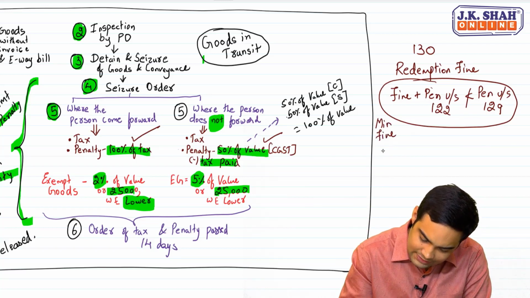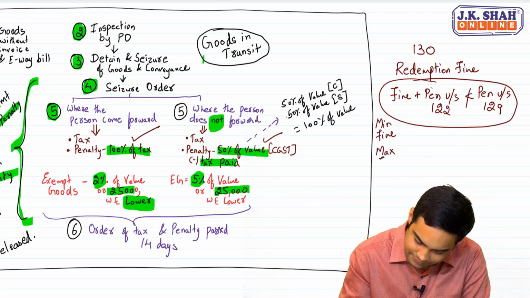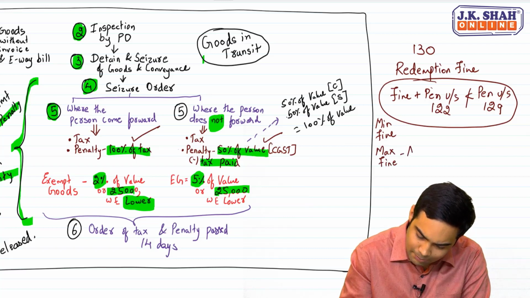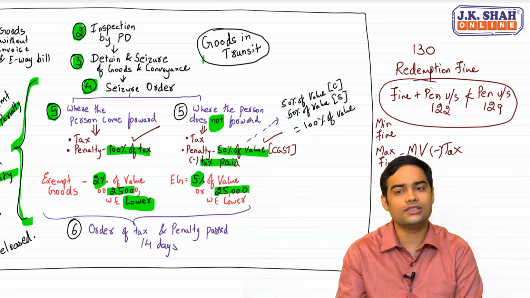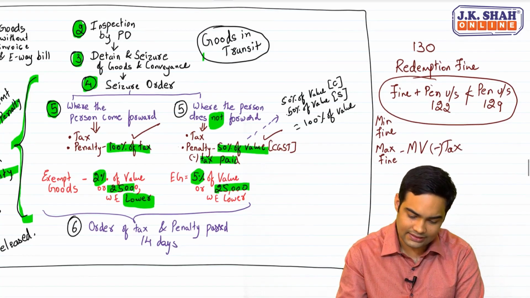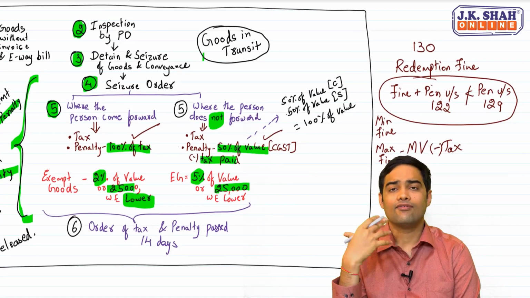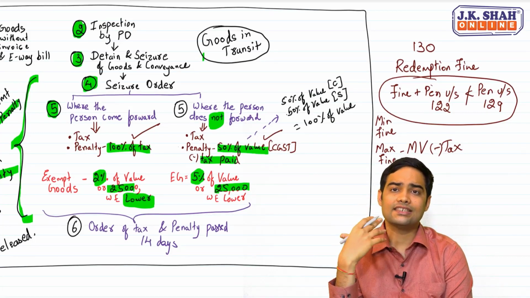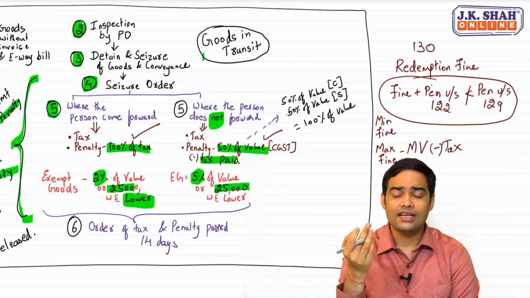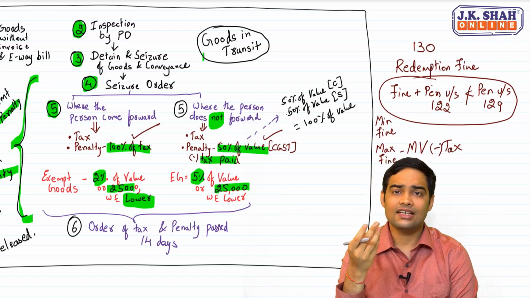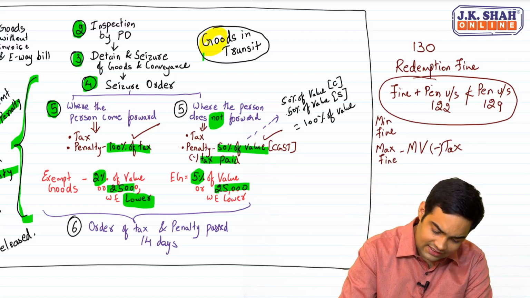Sir, what is the maximum fine? Maximum fine is market value of the goods minus tax. That's the maximum fine. Clear with this? So this is section 130 where, remember one thing, section 130 is much wider. See, section 130 confiscation can happen for goods in transit.